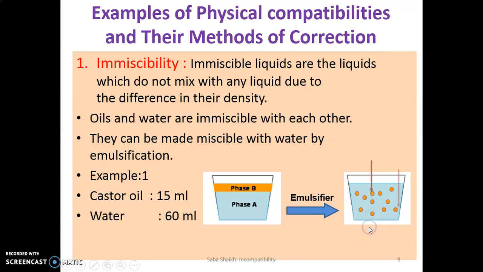So this is phase A and phase B. Now it is an emulsion. Because of this, we are overcoming the physical immiscibility by using the emulsification method, and now this is ready for dispensing.